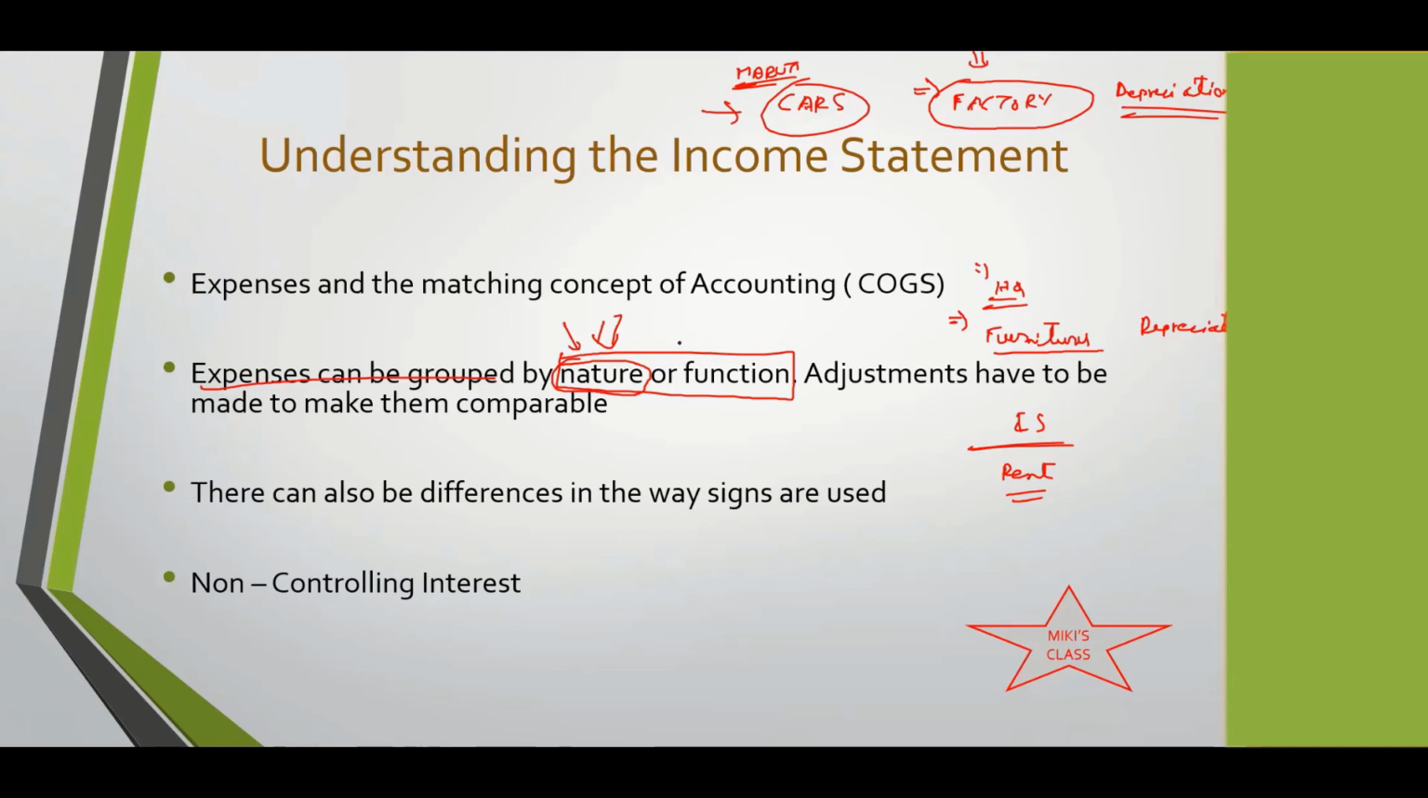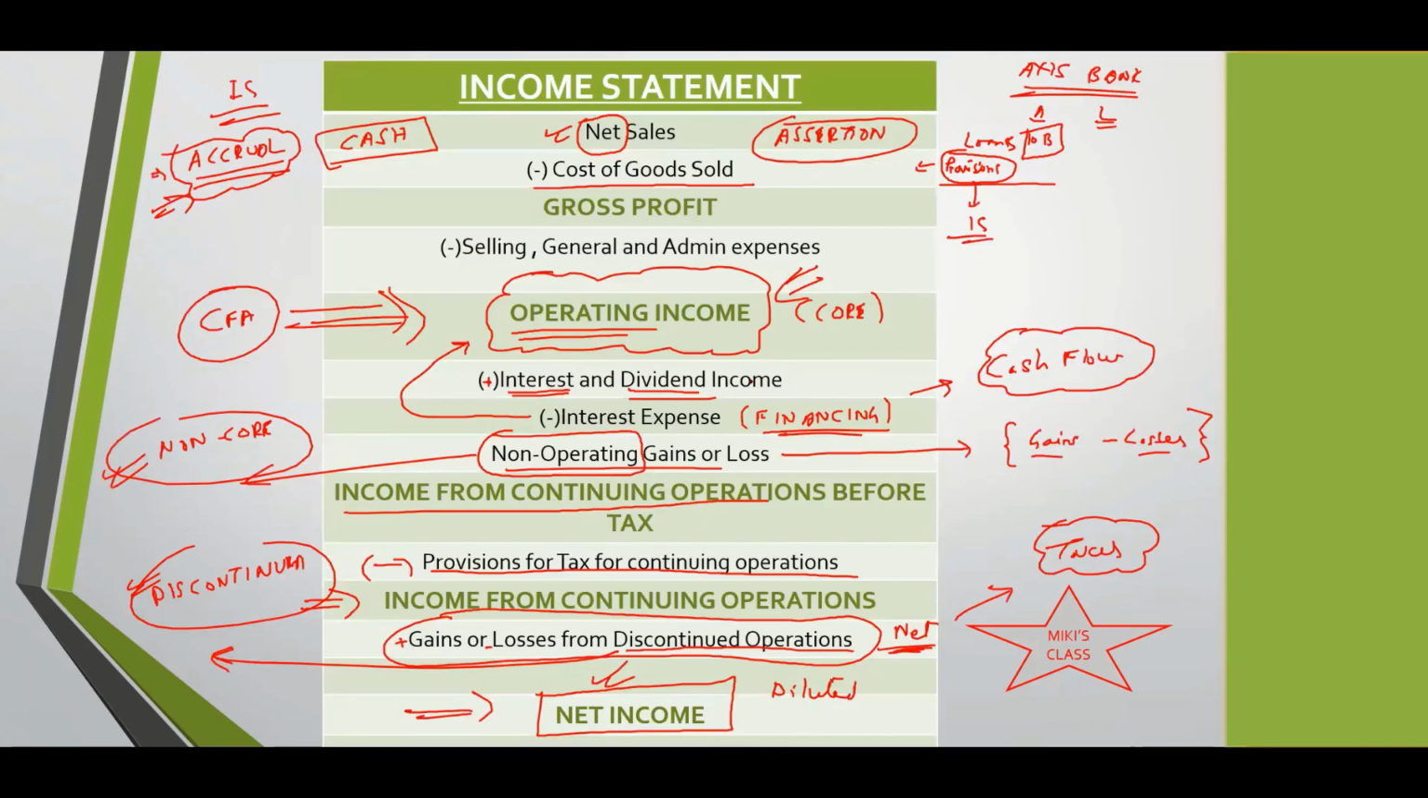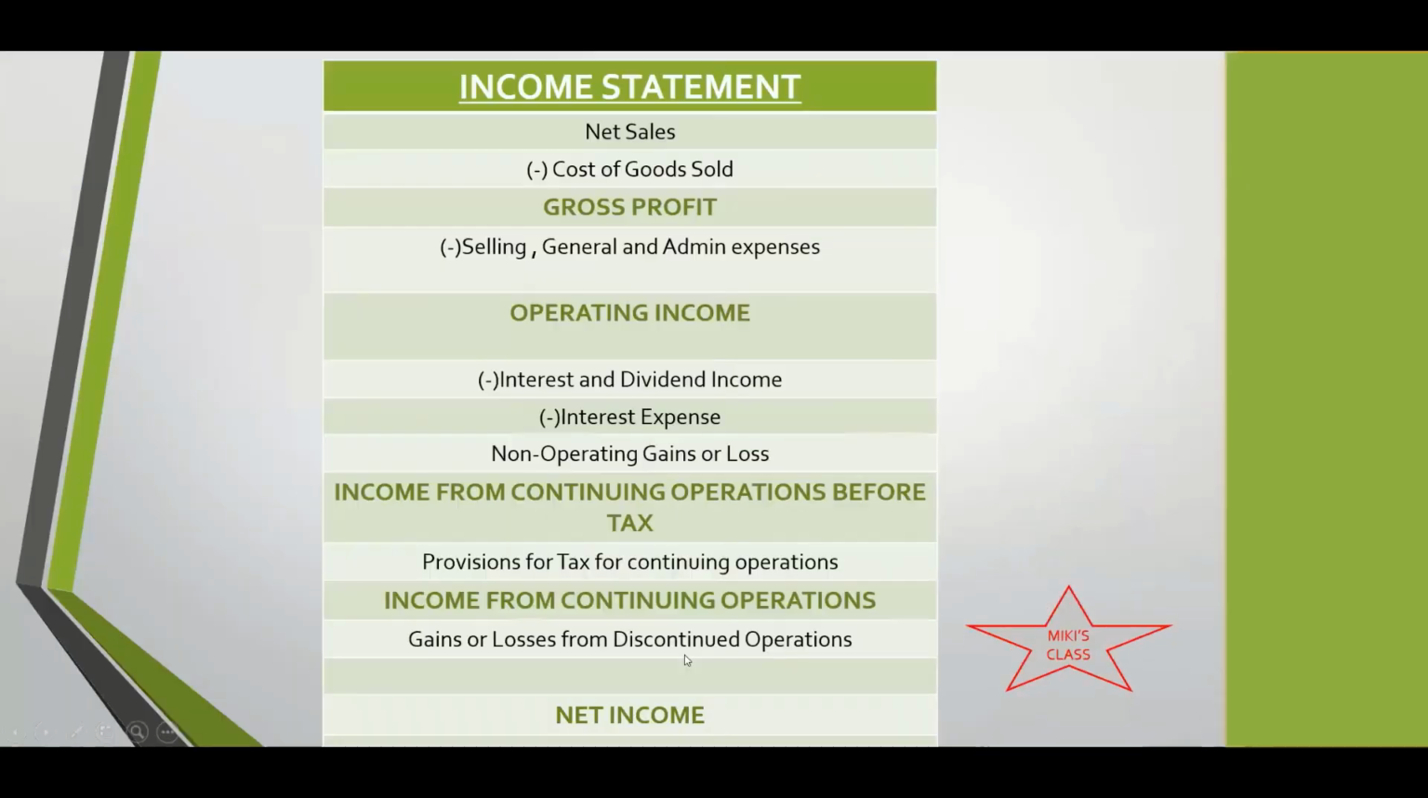But when you go by function, then you'll go separately. For the factory, how much? For the headquarters, how much? So here, I'll delete this part. When you go on the basis of function, within cost of goods sold, whatever is the depreciation, you'll show it separately. Here we have just the summary of the income statement.